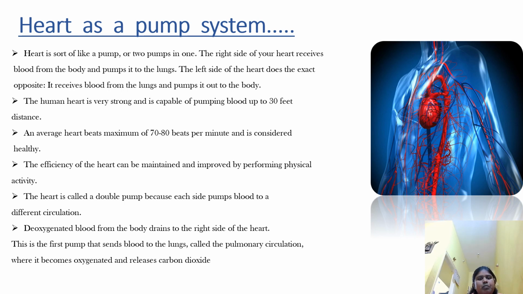An average heart beats 70 to 80 beats per minute and is considered healthy. The efficiency of the heart can be maintained and improved by performing physical activity. The heart is called a double pump because each side pumps blood into different circulations. Deoxygenated blood from the body drains to the right side of the heart. This is the first pump that sends blood to the lungs, called the pulmonary circulation, where it becomes oxygenated and releases carbon dioxide. Here is the heart pumping system.